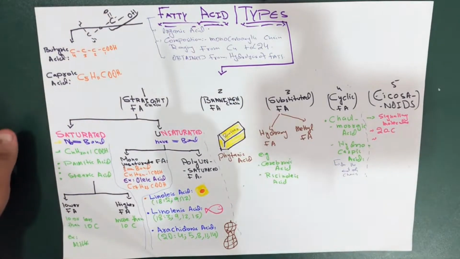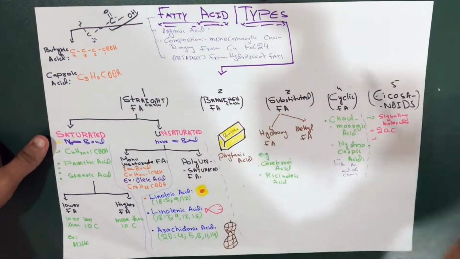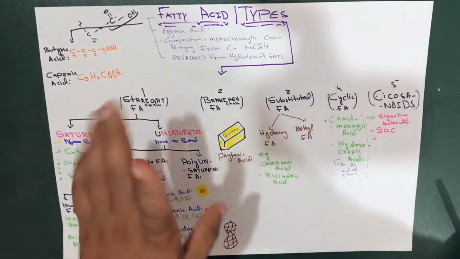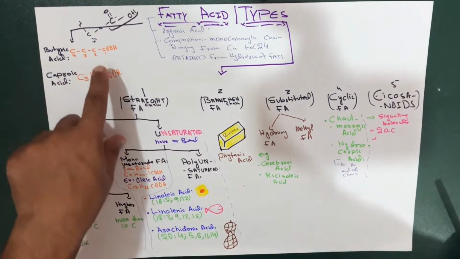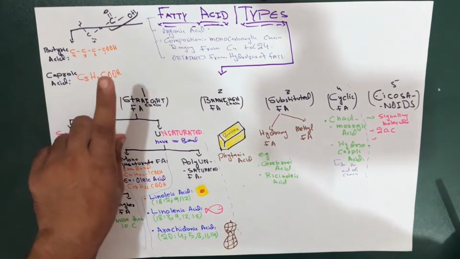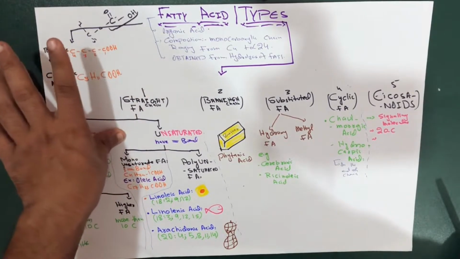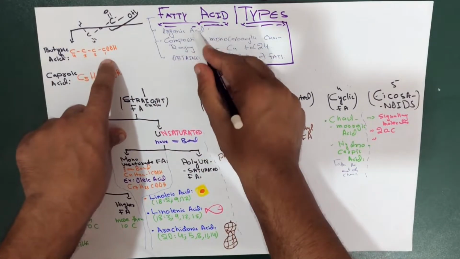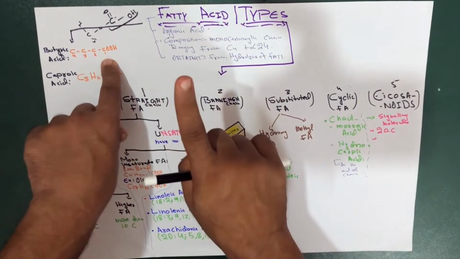So let's redefine our definition regarding the fatty acid. In another way, we would say that a fatty acid may be defined as an organic acid that occurs in natural triglyceride and is a monocarboxylic acid. Remember that there's always one carboxylic acid in fatty acid, not more than one, because if there is another carboxylic acid, we won't include it into the fat. So there is only one carboxylic acid.